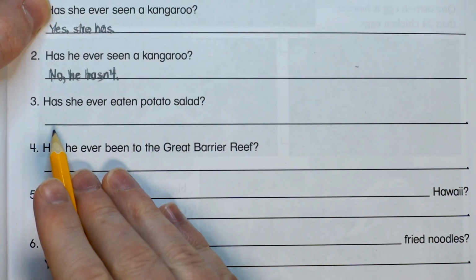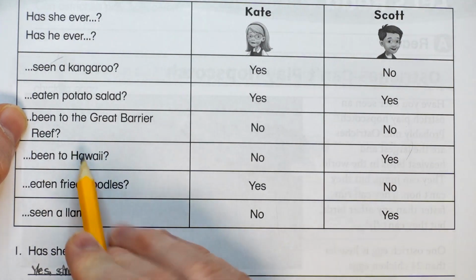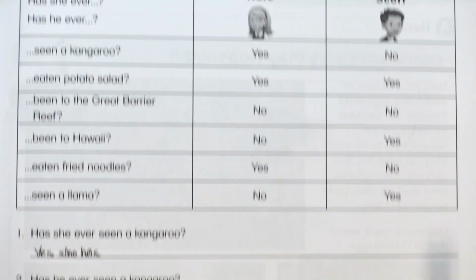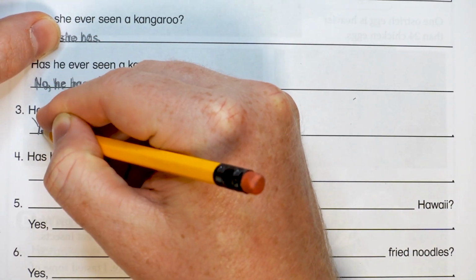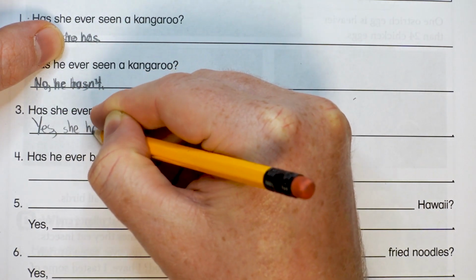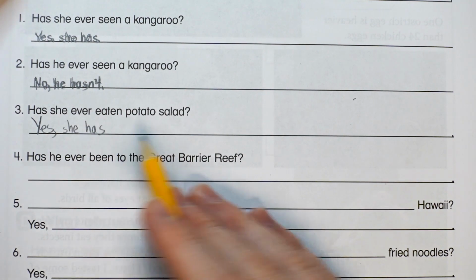Number 3, has she ever eaten potato salad? All right, here's eaten potato salad. Here's Kate. It says yes. So yes, she has. Period's over here, so we don't need to put a period.